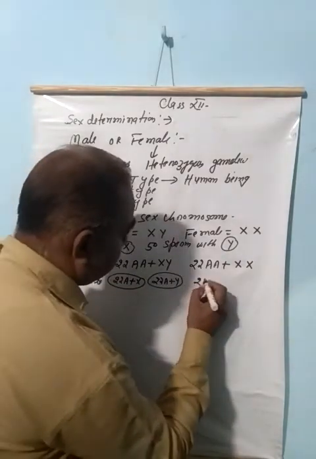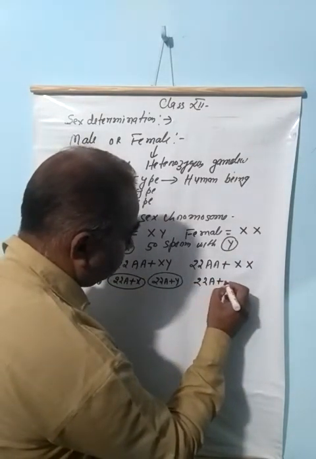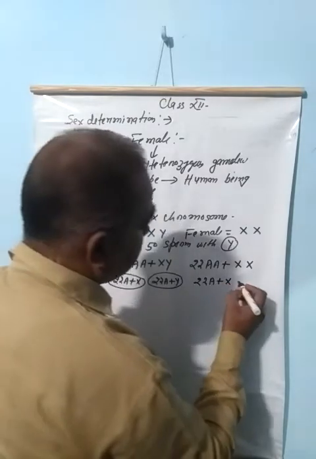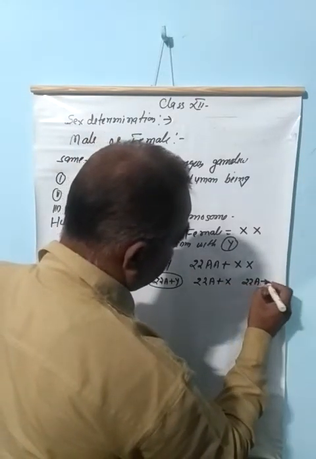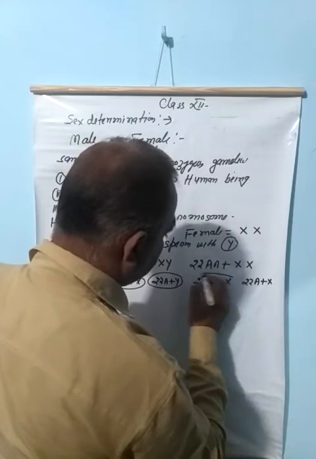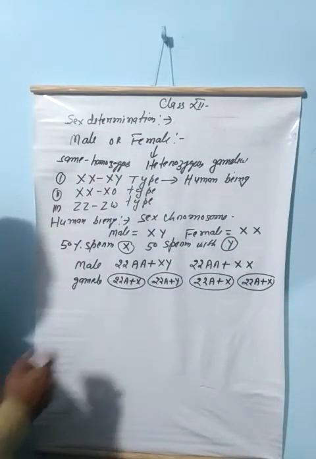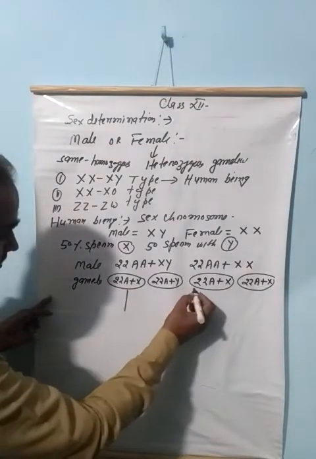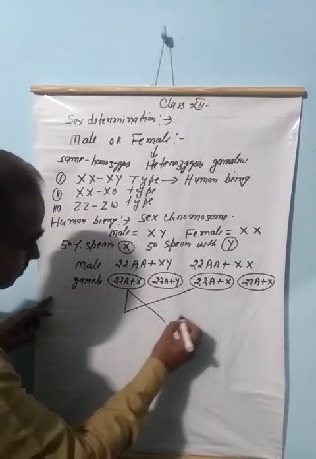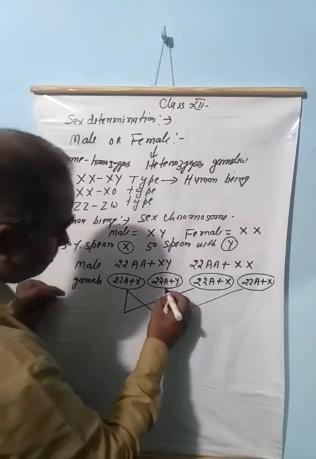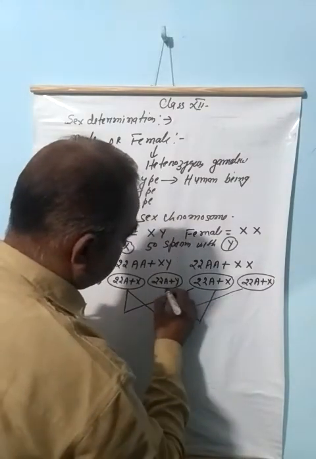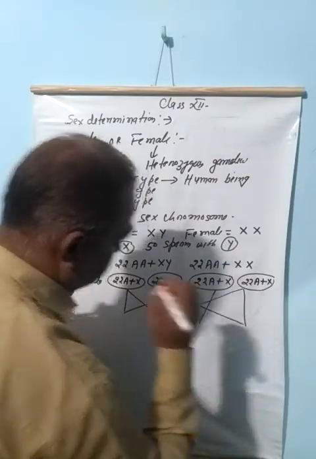Here the female has 22A plus X and 22A plus X. All the ova are the same. The cross takes place in a very simple way. This and this, here this and this.